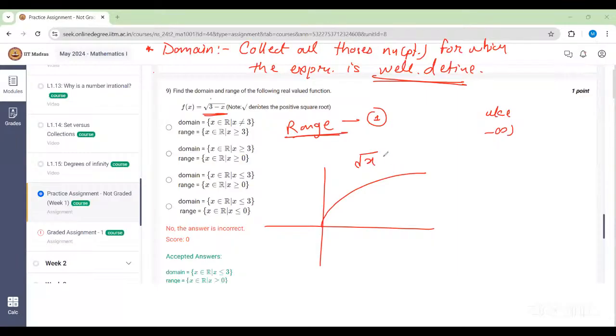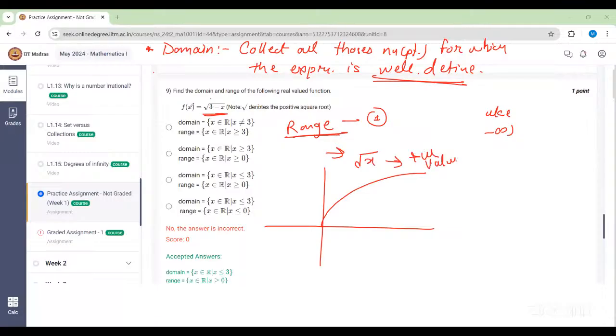Are you guys okay with this? Whenever we have a root function, it will always take positive values, because if you compute the root of any number, it becomes positive anyway. So the first thing is to observe the graph of root x. This graph says that any root function will always give us a positive value.